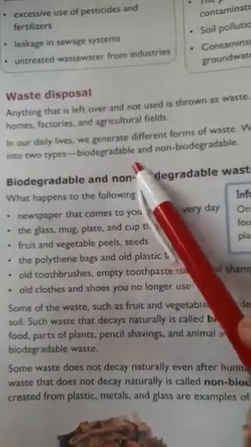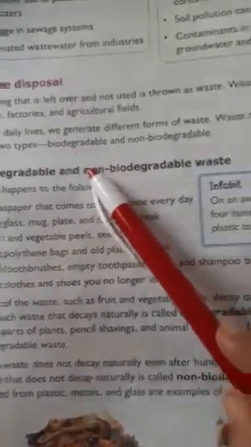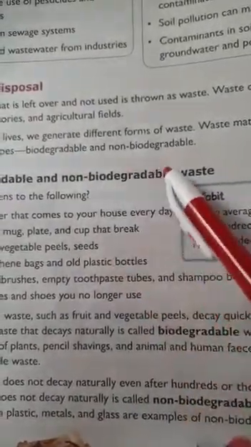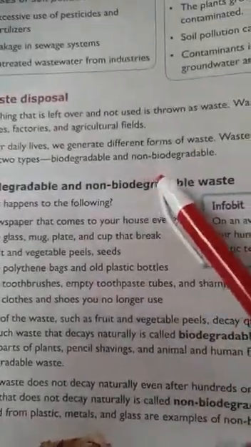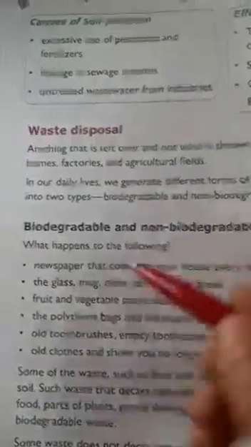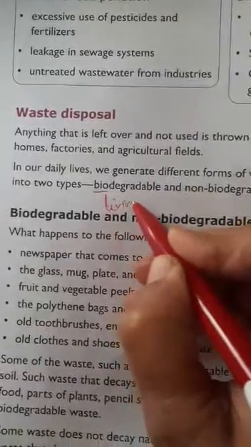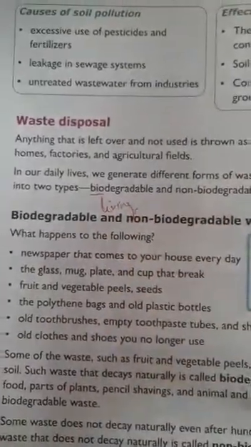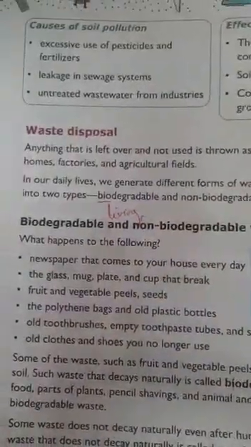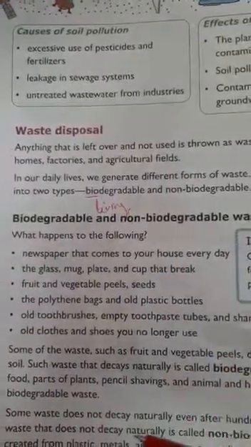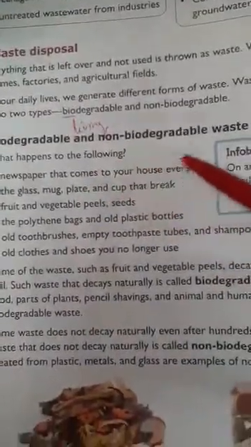So this waste is grouped into two categories, that is biodegradable waste and non-biodegradable waste. Here bio means, remember, it is living. The waste which we get from fruits, vegetables and all. Okay, so what is biodegradable and non-biodegradable waste?